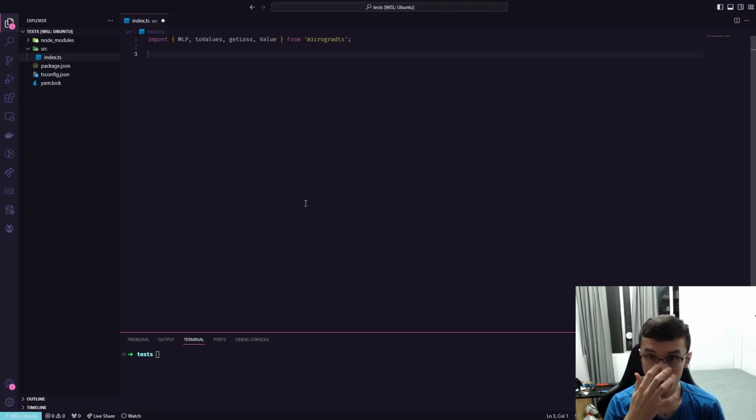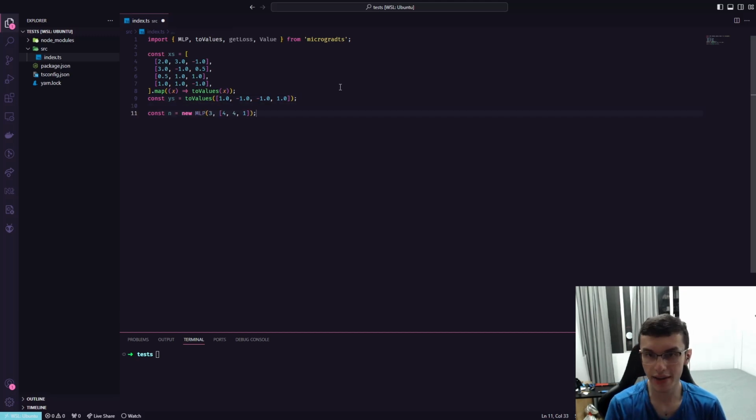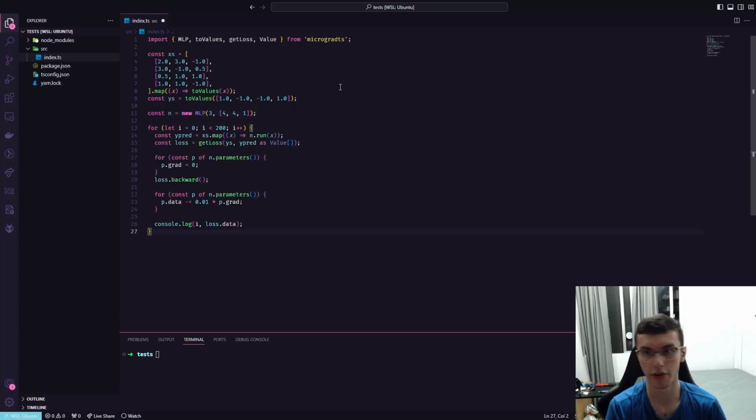Let's say we have some real-world data processing that we want to predict using machine learning. We could have a list of inputs X, and real-world data says X gives us Y. First of all, we make sure we're using the value data structure. We can do that by using the toValues helper function. Then we can create a multi-layer perceptron with, say, 3 inputs and 3 layers. We can then iteratively perform backpropagation and forward pass on our neural network.